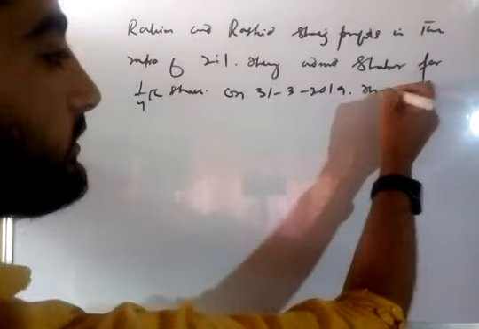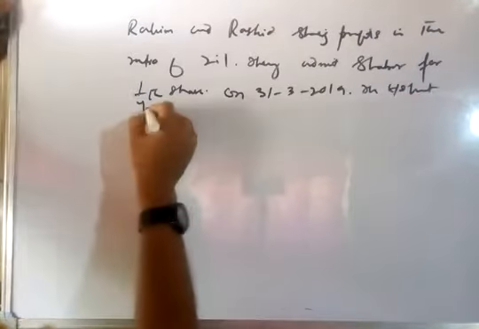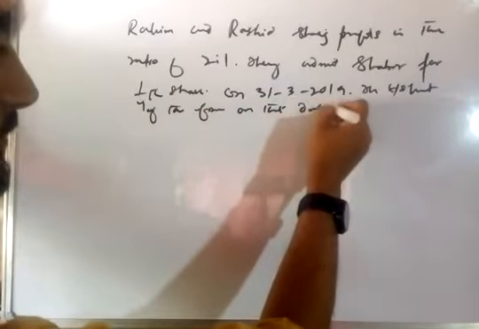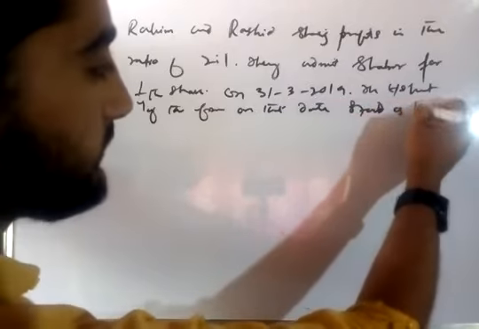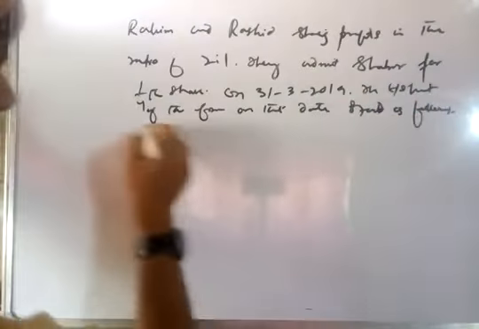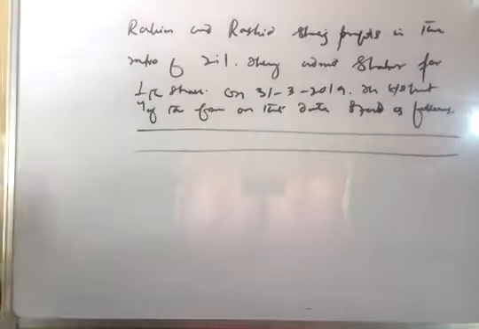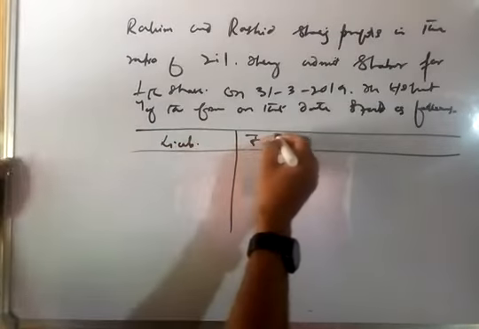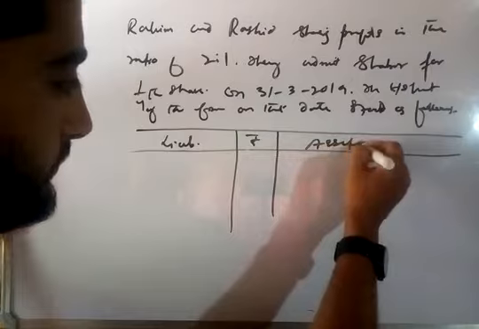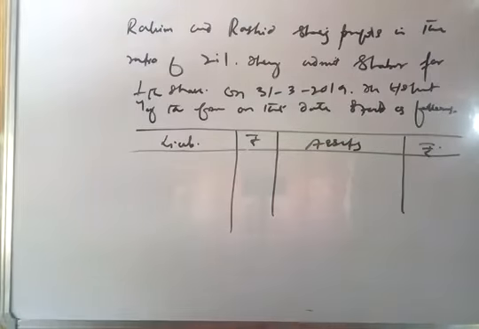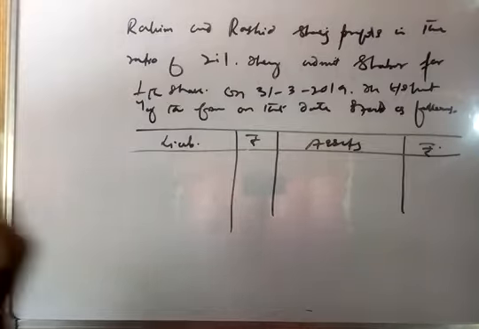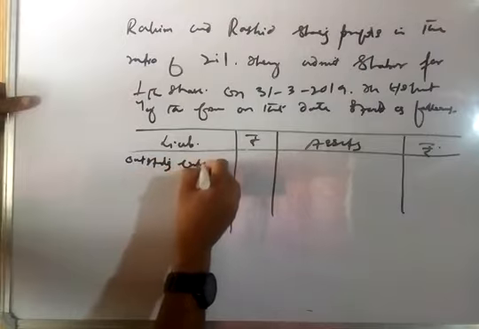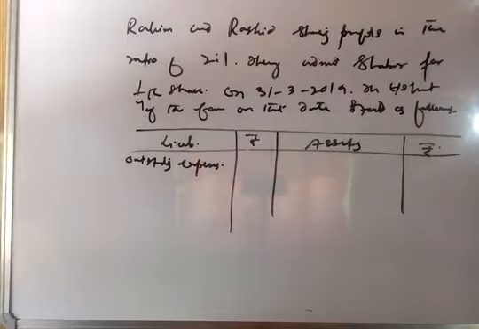The balance sheet of the firm on that date stood as follows. Liabilities, amount, assets, amount. On the liability side, the first liability is outstanding expenses. Let us take it 15,000.